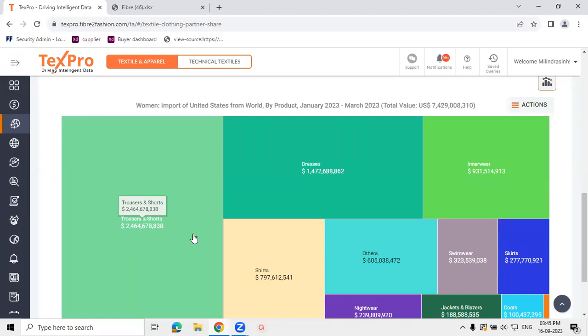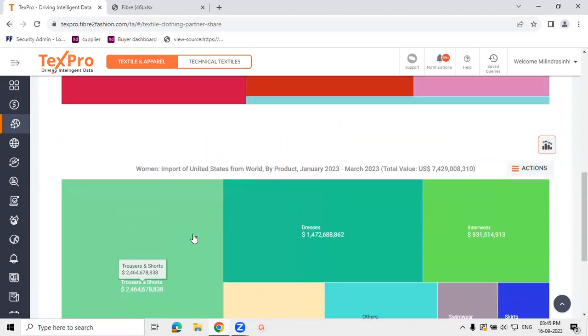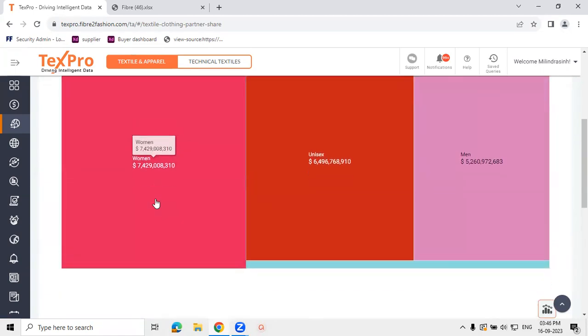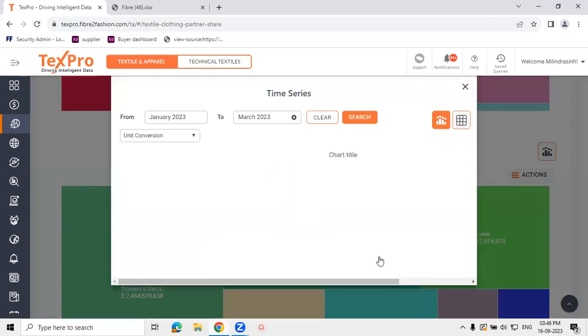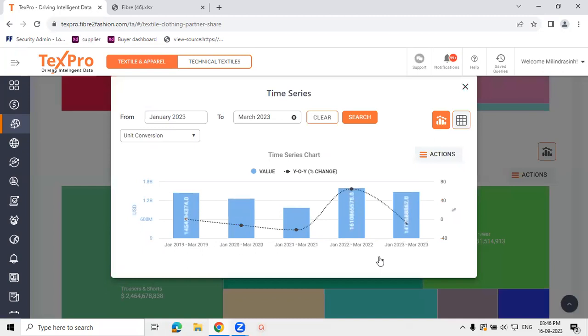To understand the trend at each of these levels, for each of these product types and categories, we provide you with an option of plotting them into a historical time series trend as well. Just to give you an example, under women, under dresses, let's say I want to understand whether the imports for women's dresses are increasing or decreasing. I can just click on that, click on the time series option, and this will plot the particular category into a last 5 years timeline, year-on-year comparison, so that one can understand which are the categories which are coming up or going down as far as the trend is concerned.